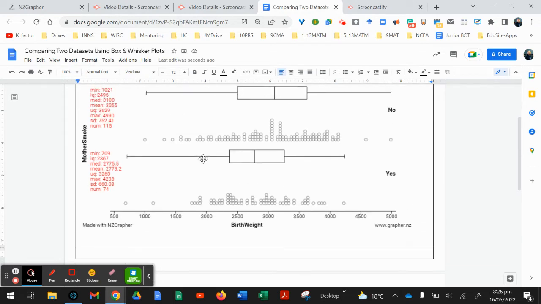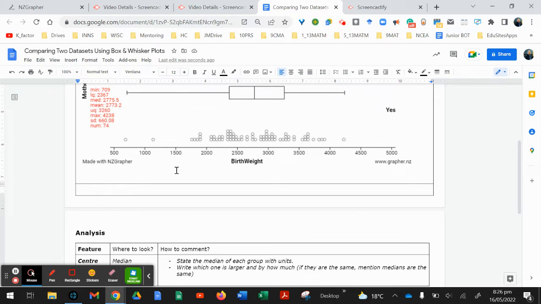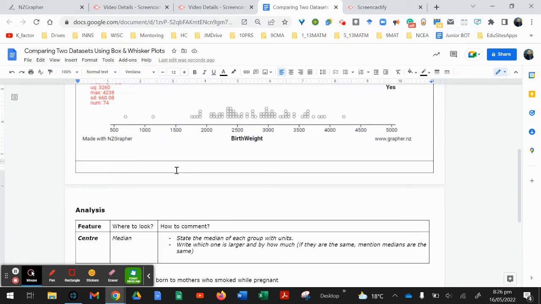Here we go. Put your graph here. Make sure the summaries are checked. And what we're going to do is learn how to make comments on some features of box and whisker graphs. There's a lot of features of box and whisker graphs. There's something called center. There's something called spread, and many other things. Okay, so we're just going to try to do two, and as we progress, we'll do more.